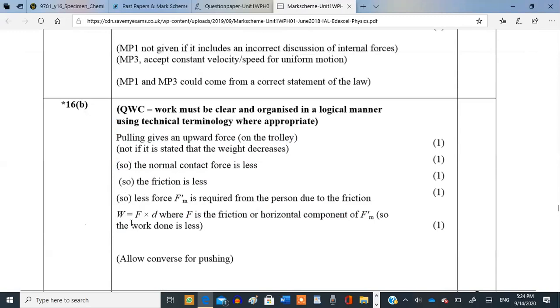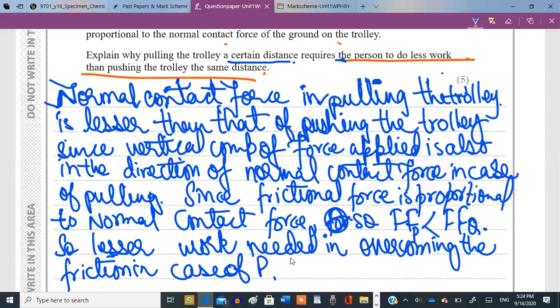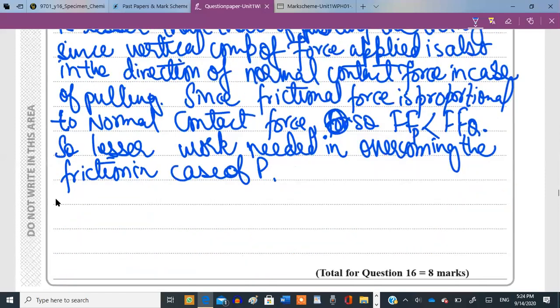We could combine these two points in our answer by saying that less work is done against friction, but it's better to go with the marking scheme by saying that less force is required to pull the object, or we could say that lesser horizontal component of force is needed, or lesser force is needed.